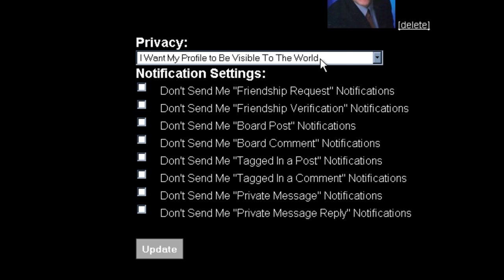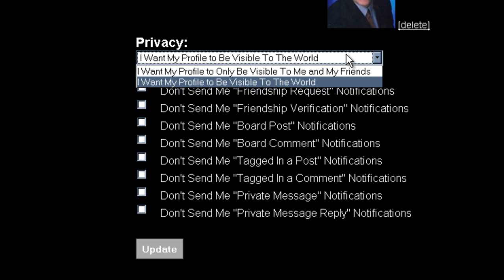In terms of privacy, a person will have the ability to allow their profile to be public, or for their profile to be private to only people that are associated with them in their network. For this particular situation, I'm pretty sure that everyone will want their profile to be visible.